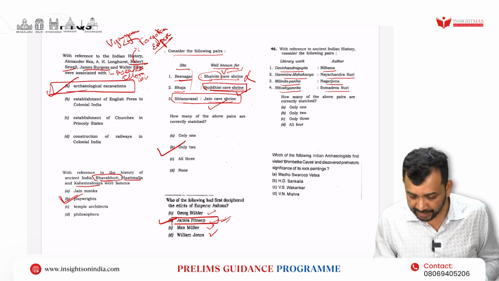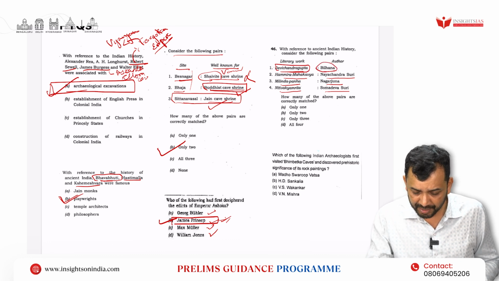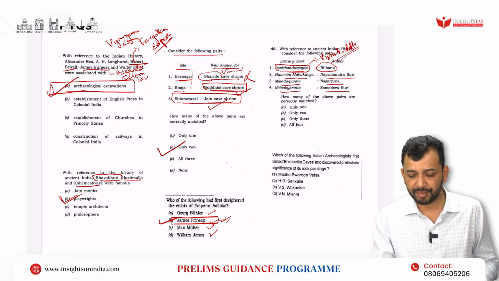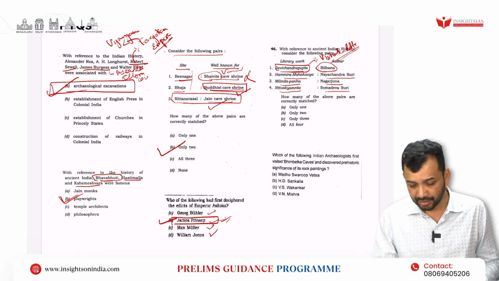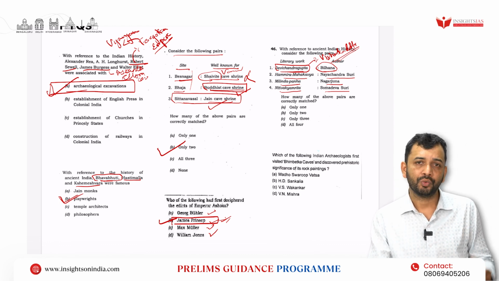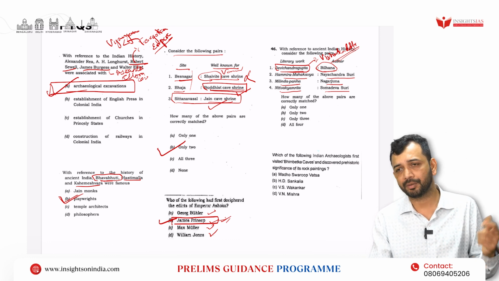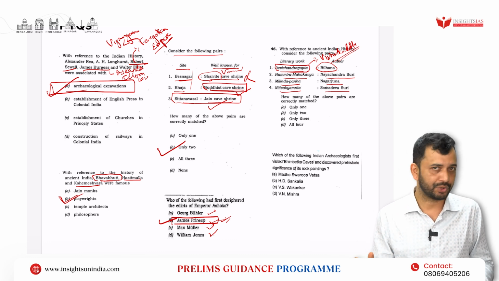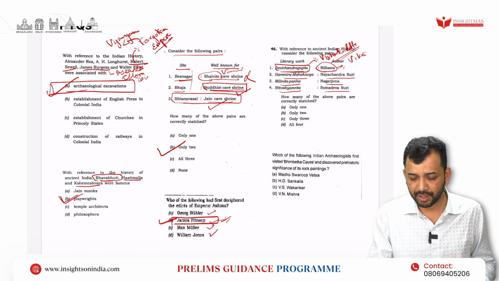Now if you look at it, the Devichandragupta was written not by Bilhana, but by Vishakhadatta. And Vishakhadatta, as you know, is famous for one of his other works, Mudrarakshasa, where he speaks about the overthrow of the Nanda king by Chandragupta Maurya, the establishment of Chandragupta Maurya's rule, that can be seen in this play, Mudrarakshasa. However, Bilhana is known for writing Vikramankadevacharita.